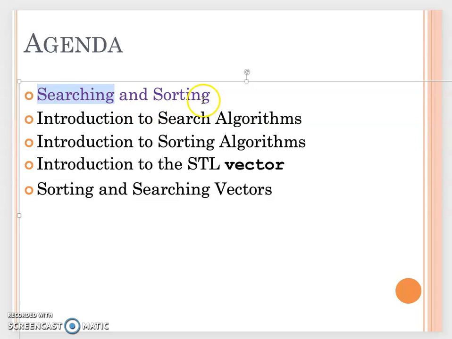That will be from our textbook in chapter 8. In this Monday lecture, we will focus on searching and sorting. The first thing I will talk about is the linear search algorithm. After you understand that, we will talk about sorting to make our array in ascending order or descending order.